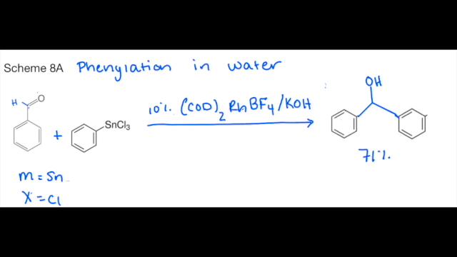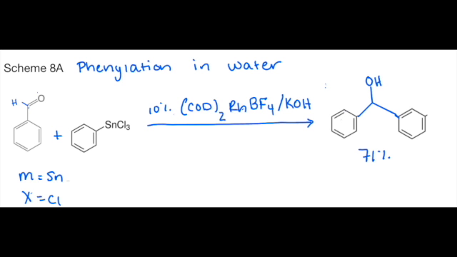The reaction shown below, phenylation in water, does not use an organomagnesium molecule, but rather an organotin molecule. An organotin molecule is one that contains at least one carbon-tin covalent bond. This reaction is possible because the methyl group that would usually be present in the organotin molecule has been replaced with a halide, specifically chlorine for this example. Replacement of the methyl group with a halide requires the use of a base, which will increase reactivity.